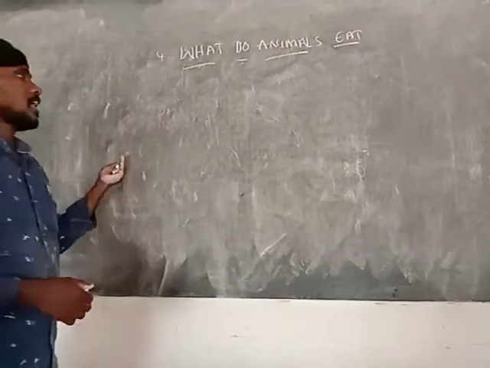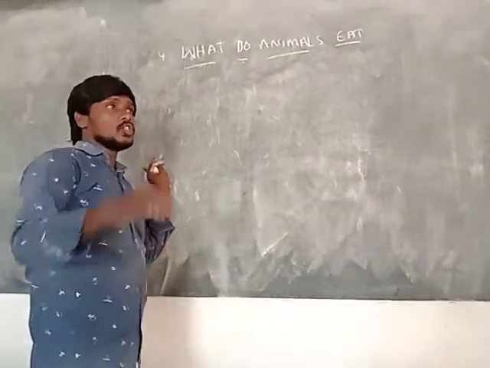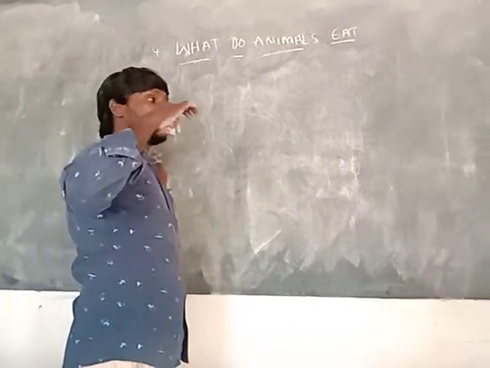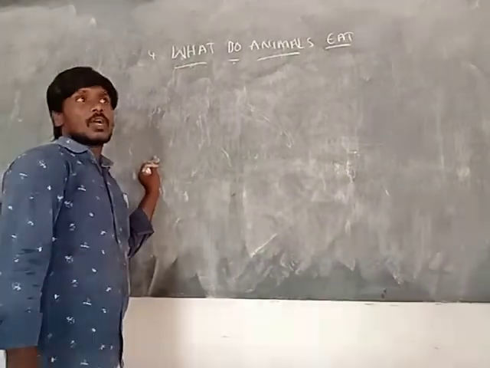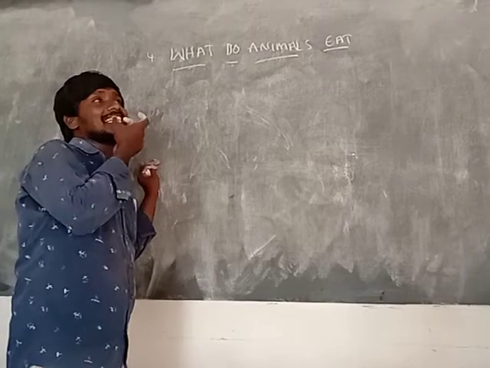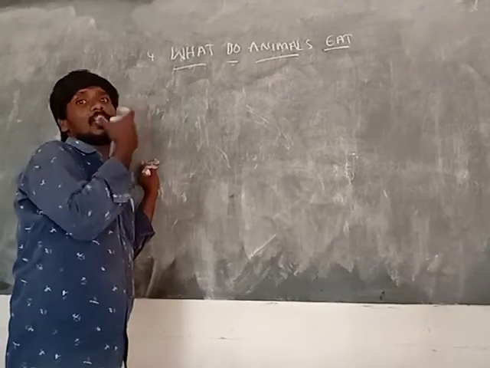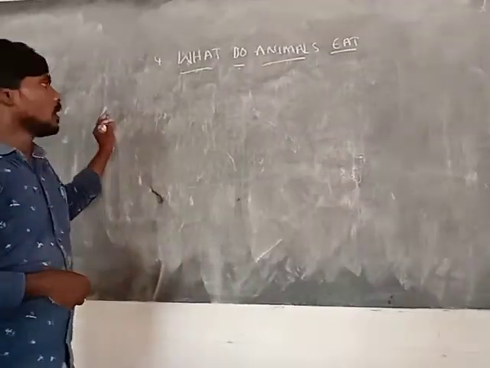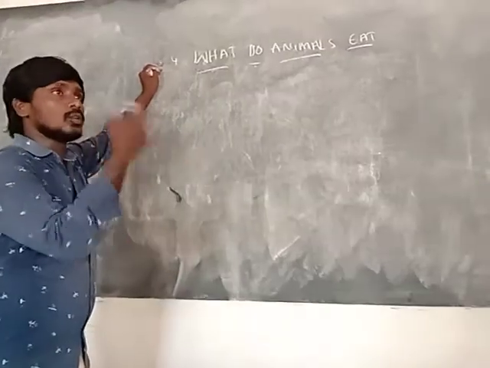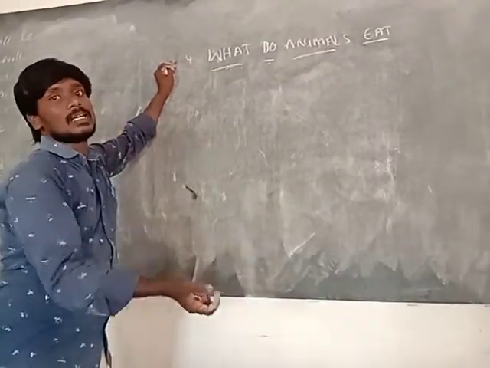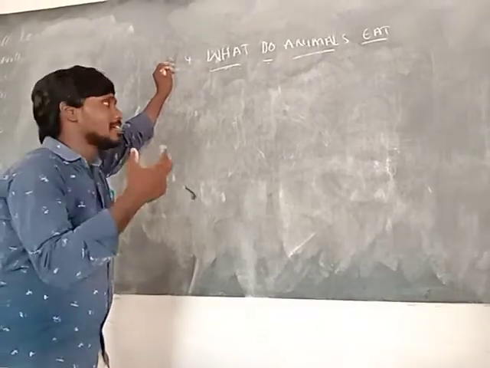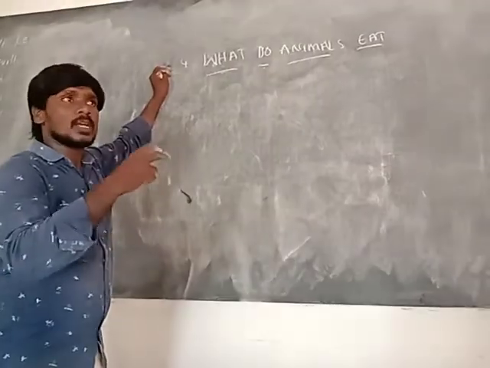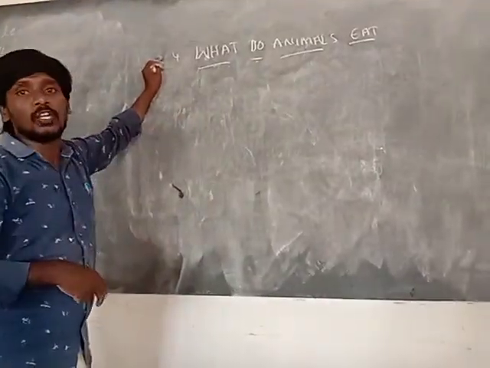Suppose the tiger. The tiger first very carefully observes, and after that attacks the prey. Then it uses its tearing teeth, meaning cutting teeth, and only after that it eats every part. And the lion, and the elephant uses its trunk. So every animal has a different way of taking and using the food material.